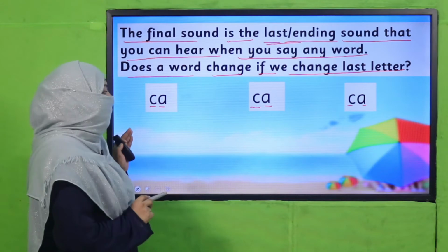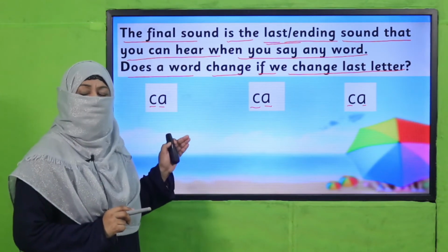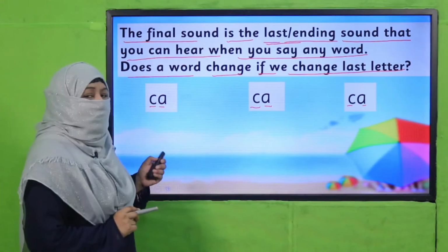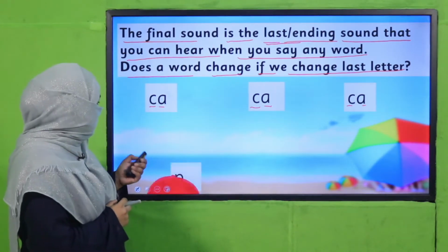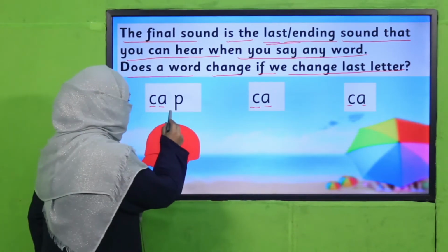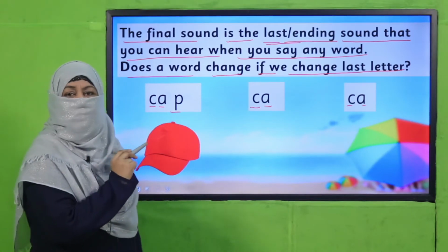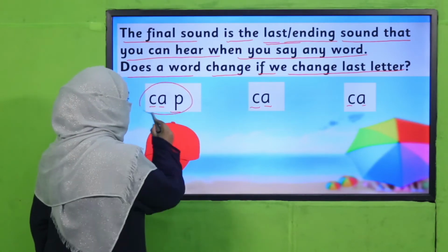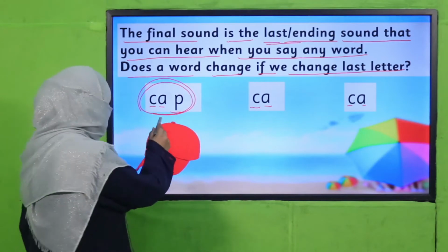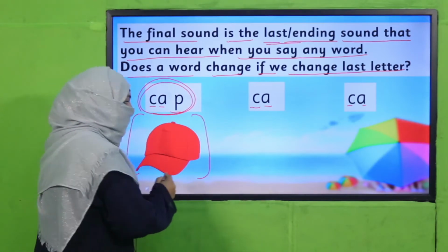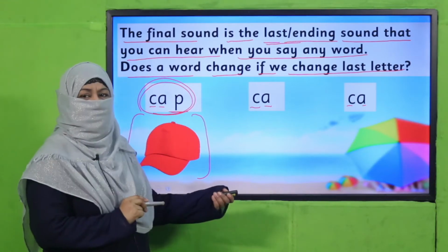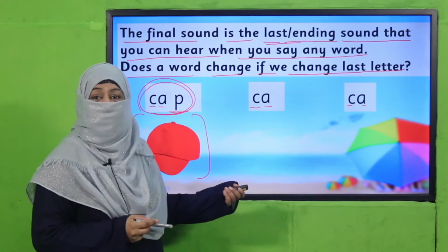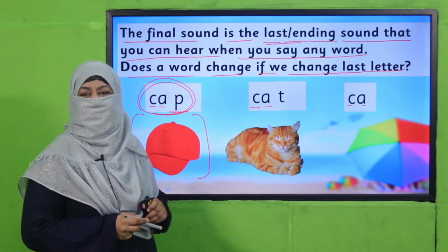Now, by putting another letter, what word becomes? Look at this. Now I have added this letter P, so this becomes cap, right? And this is cap, you know. Now the magic is that if I change this letter, it can become a new word. How? Like this.